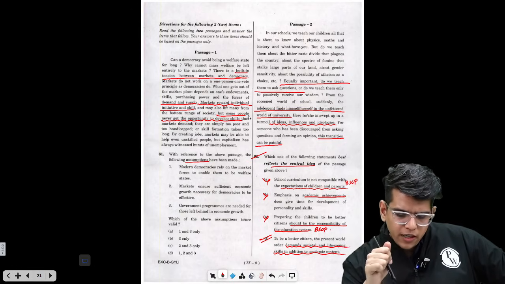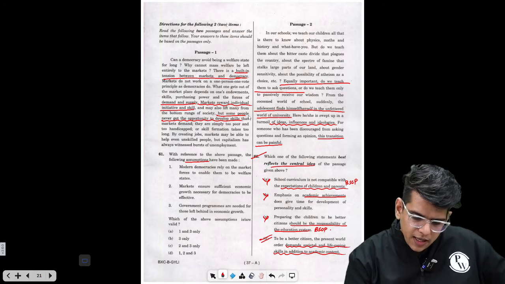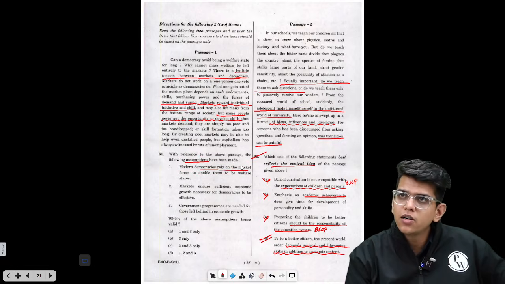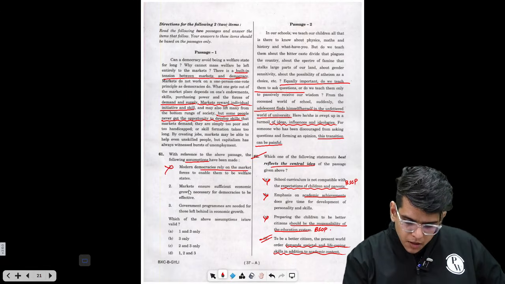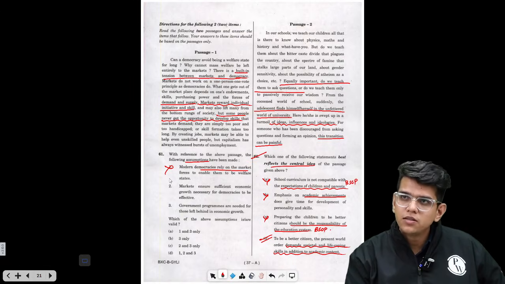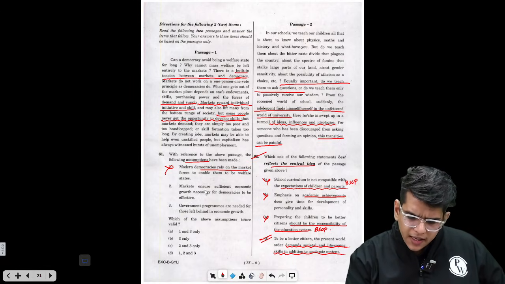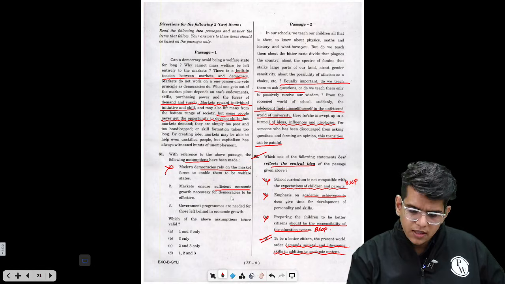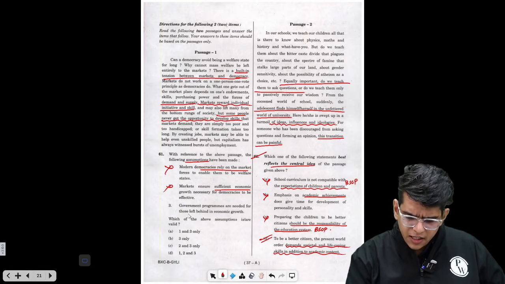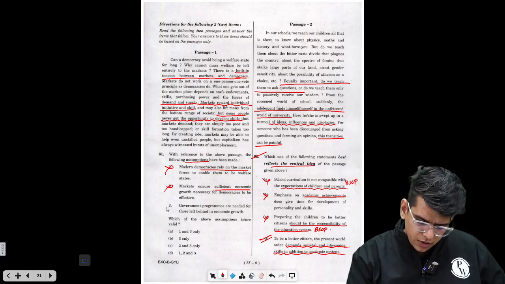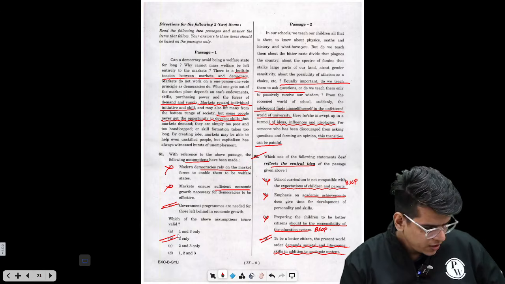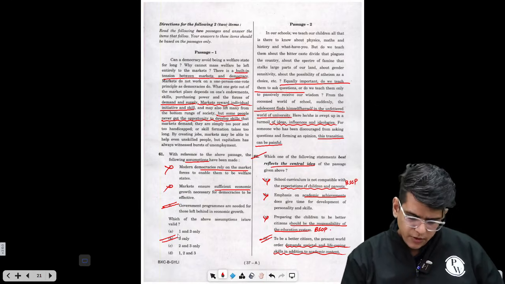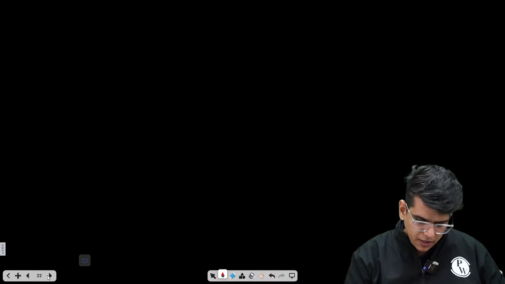With reference to the following, which assumptions have been made? Modern democracy relies on the markets? No, there are points given to you why they don't rely on markets. Also, this is beyond the scope of the passage. Dependence is not discussed. Markets ensure sufficient economic growth? If there were sufficient economic growth, there would be no problem of jobs. Government programs are needed for those left behind in economic growth, right? So 3 only. Very, very easy question. If you see this question number 61, this is a very easy question. So we have done this. Now let's move to the next part.